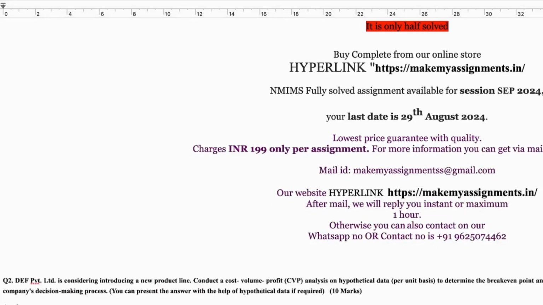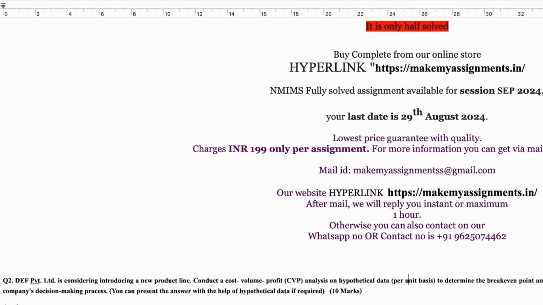Coming up on question number 2, that is: DEF Private Limited is considering introducing a new product line. Conduct a cost volume profit (CVP) analysis on the hypothetical data per unit basis to determine the break-even points and assess the profitability of the new product. Discuss the implications of your analysis on the company's decision-making process. You can present the answer with the help of hypothetical data if required.